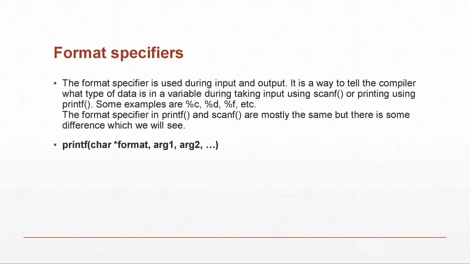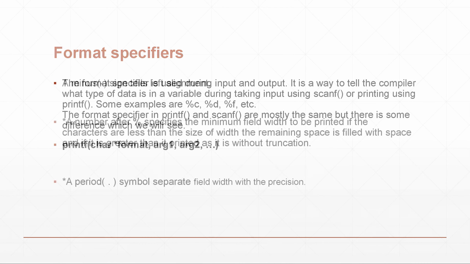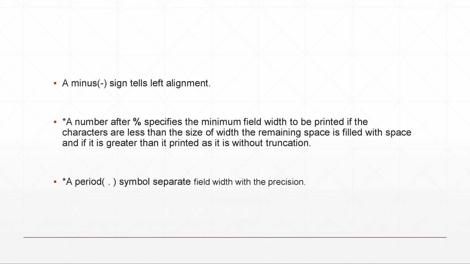Next, we are going to see about format specifier. The format specifier is used during input and output. It is a way to tell the compiler what the type of data in a variable is, during taking input using scanf or printing using printf. Some examples for the format specifiers are %c, %d, %f, etc. These are examples for format specifiers. The format specifiers in printf and scanf are mostly the same, but there are some differences which we will see.